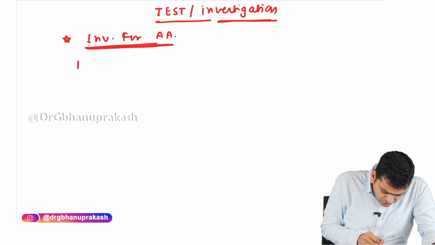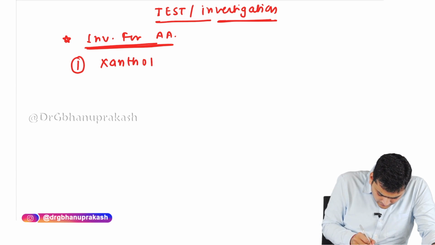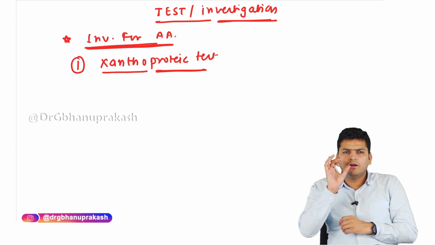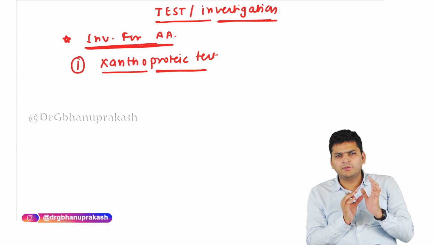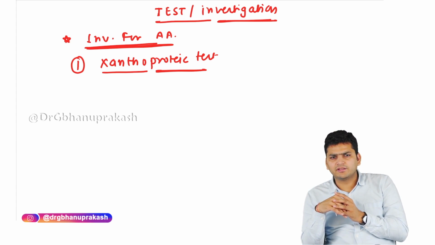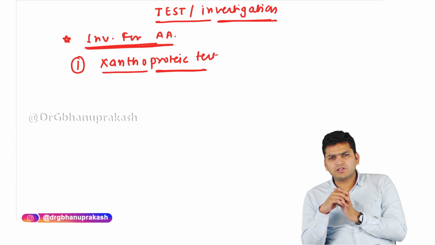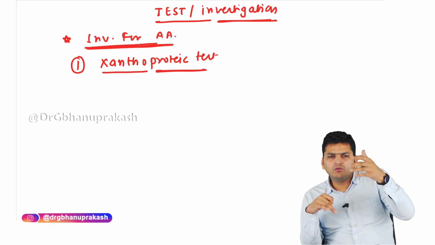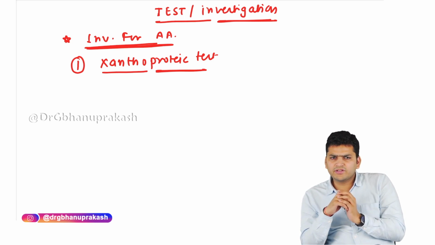The first test that we should know is the xanthoproteic test. Let's say I give you an unidentified sample of amino acid in a test tube, and you don't know which amino acid this is. I ask you to find out which amino acid it is, then you have to apply certain tests. Based on that data, you will be able to identify which amino acid it is, right?